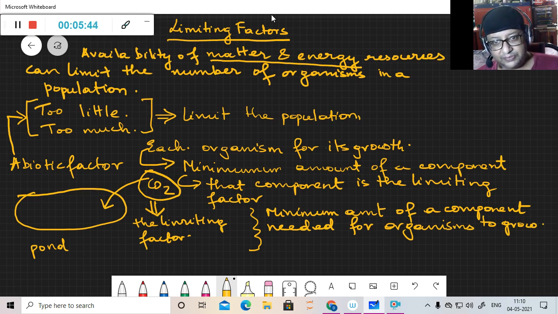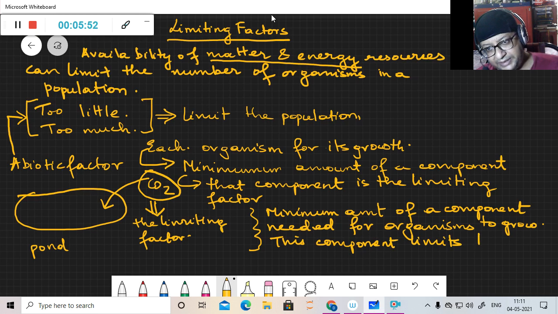So this component limits the growth of organisms.